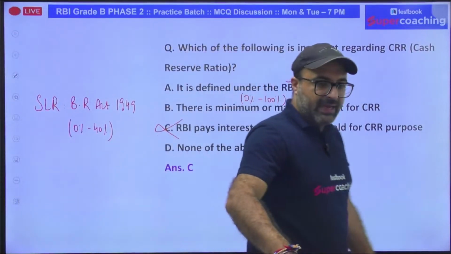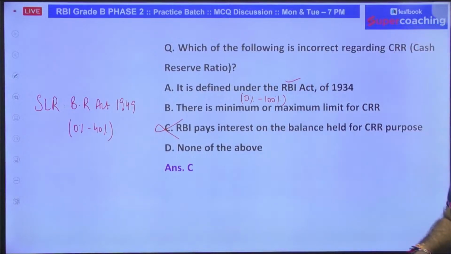Remember, you might ignore these kinds of questions, but these kinds of questions also have the probability that they can be asked in your upcoming examination. So remember SLR, which stands for Statutory Liquidity Ratio, is defined under Banking Regulation Act 1949. If I talk about the limit, 40% is the maximum limit for SLR, and for CRR, the maximum limit is 100%.